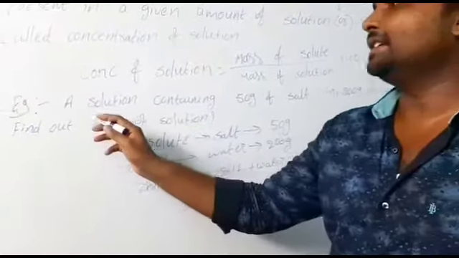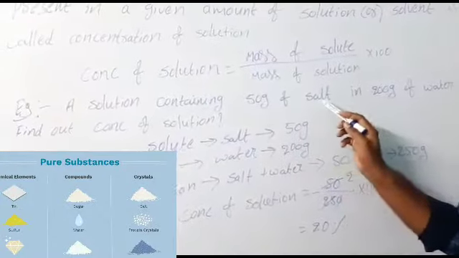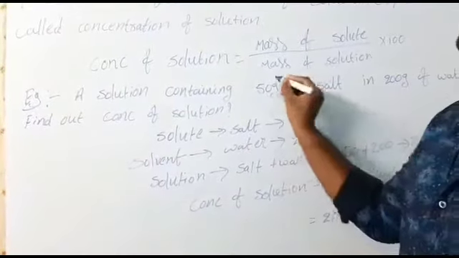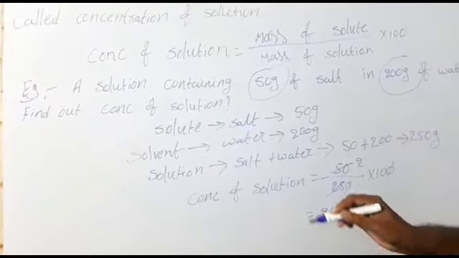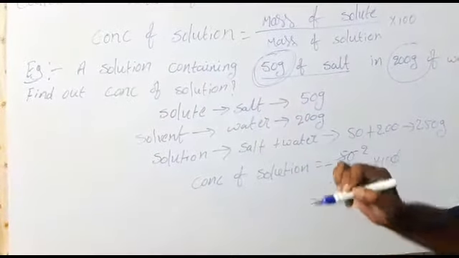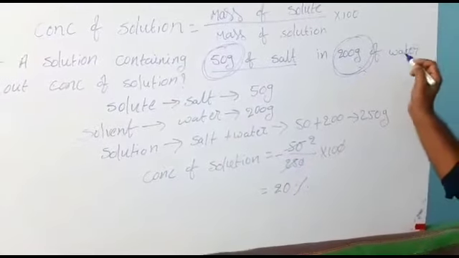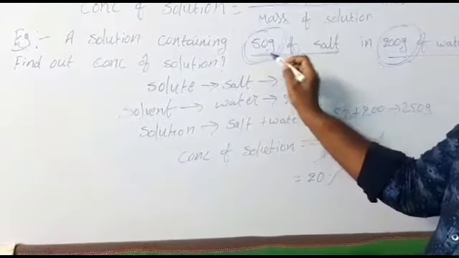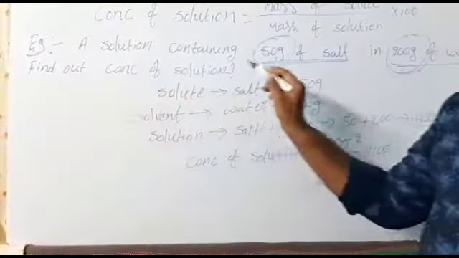Here I gave one calculation. A solution contains 50 grams of salt in 200 grams of water. Which is the less quantity? 50 grams is the less quantity, so this we can call solute. And 200 grams is the large quantity, so this we can call solvent. This is solvent and this is solute. So in this solution, 50 grams of salt and 200 grams of water are there. Find out the concentration of solution.